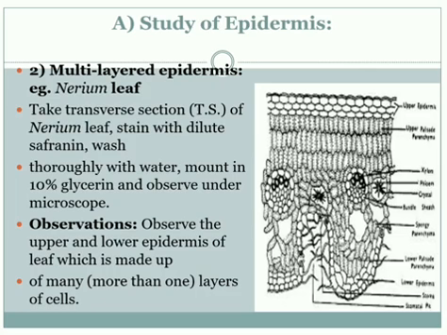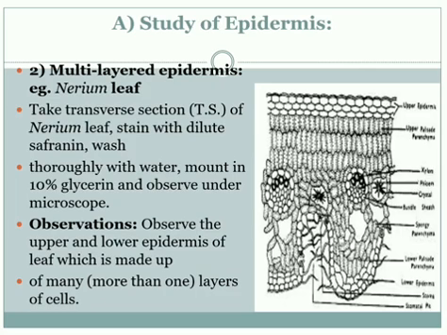I also sent a video on how to take a section of a leaf, stem or root. That video is also on your Google Classroom with this presentation. So watch that video also for taking a transverse section. Stain the transverse section of nerium leaf with dilute safranin, wash thoroughly with water, mount in 10% glycerin and observe under the microscope.